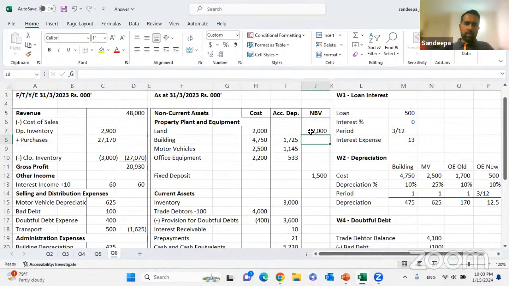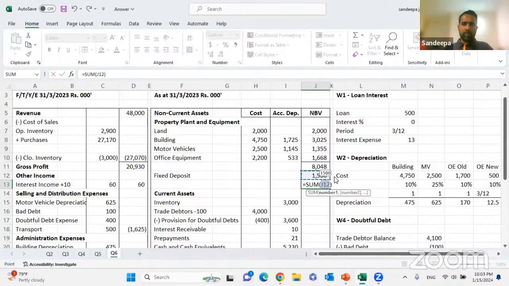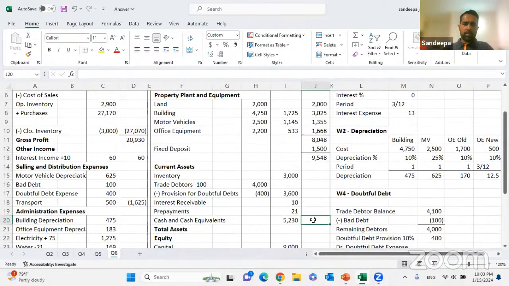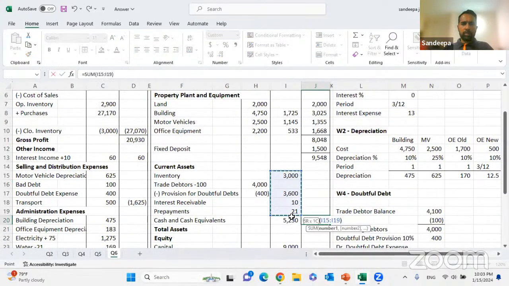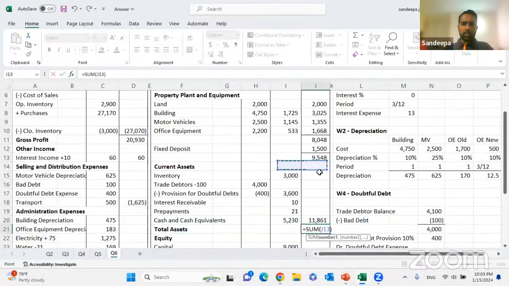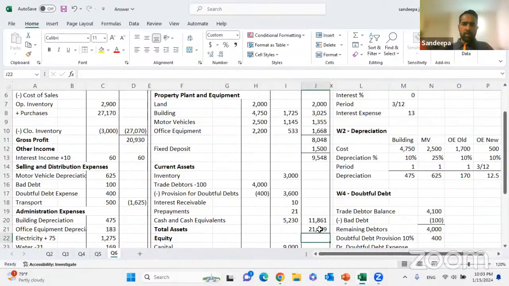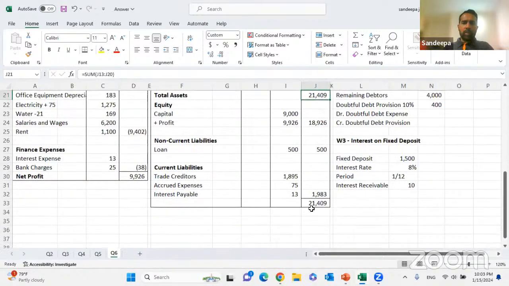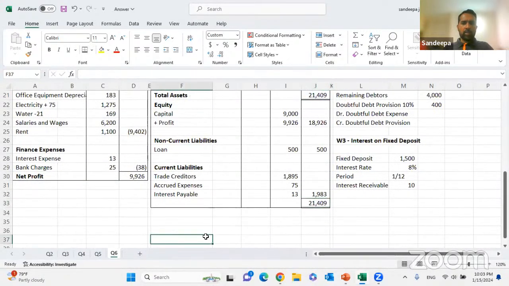2,000 minus here. So you get the total 8,048. Non-current asset total is 9,528. Then 11,861. So the balance sheet gets tallied at 21,409.